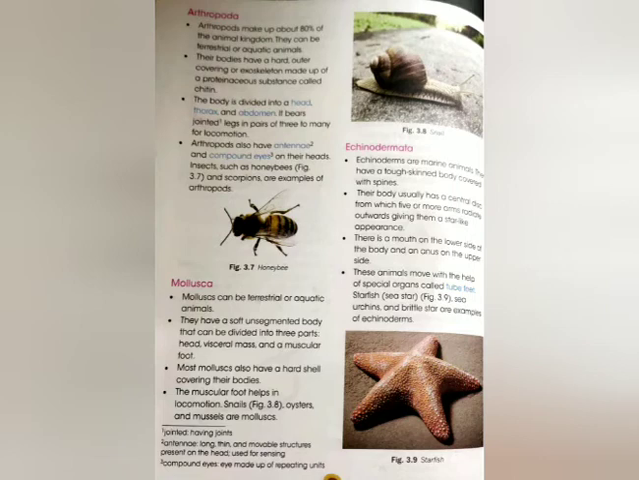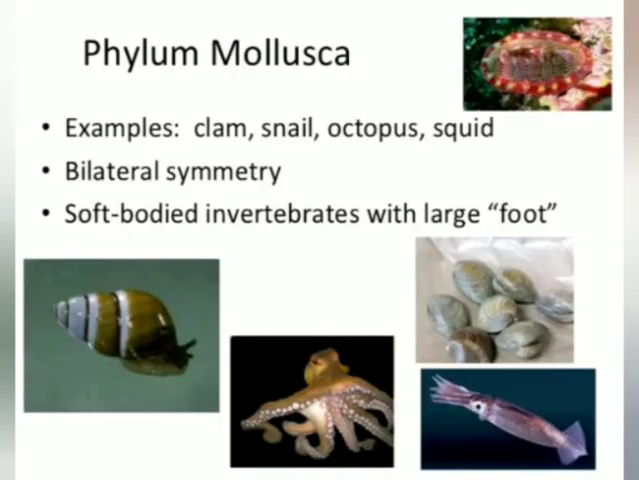So the next phylum is Mollusca. Mollusca can be terrestrial, means can live on land, or aquatic. They have soft unsegmented body that can be divided into 3 parts, that is head, visceral mass and a muscular foot. Visceral means very deep inward. Mollusca have a hard shell covering their body and they use their muscular foot for locomotion. Examples are snail, slug, octopus, squid, etc.